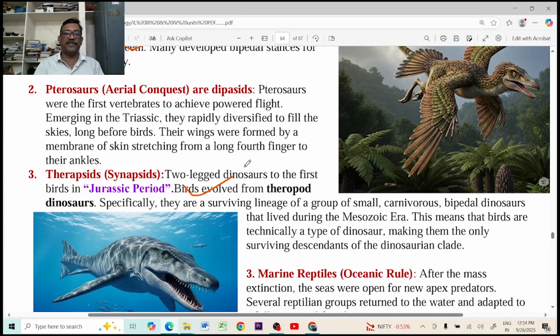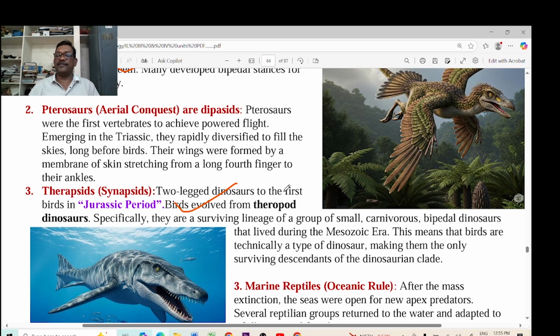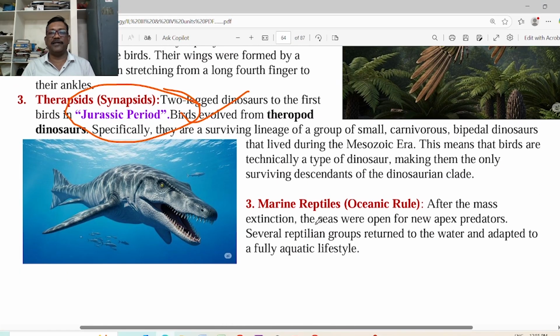Especially these theropsid reptiles, or theropsid dinosaurs, successfully flew in the sky, just like the birds. Those are mostly adapted. That was the Jurassic period. In this Jurassic period, the theropsid reptiles, or theropsid dinosaurs, successfully evolved as the birds. The birds which we are seeing nowadays actually originated from the theropsid dinosaurs.